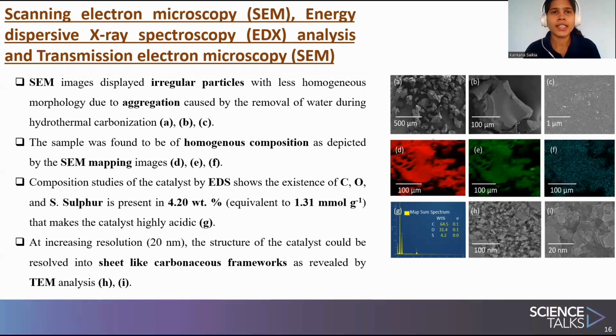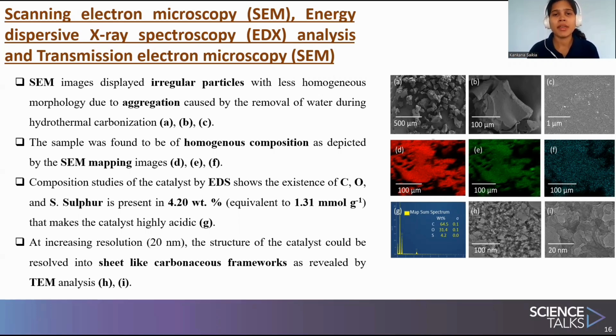The morphology of the catalyst was studied using scanning electron microscopy and transmission electron microscopy, and the elemental composition was studied using energy dispersive X-ray spectroscopy. From the SEM images, we could see irregular particles with less homogeneous morphology, caused by the aggregation due to removal of water during the hydrothermal carbonization step.